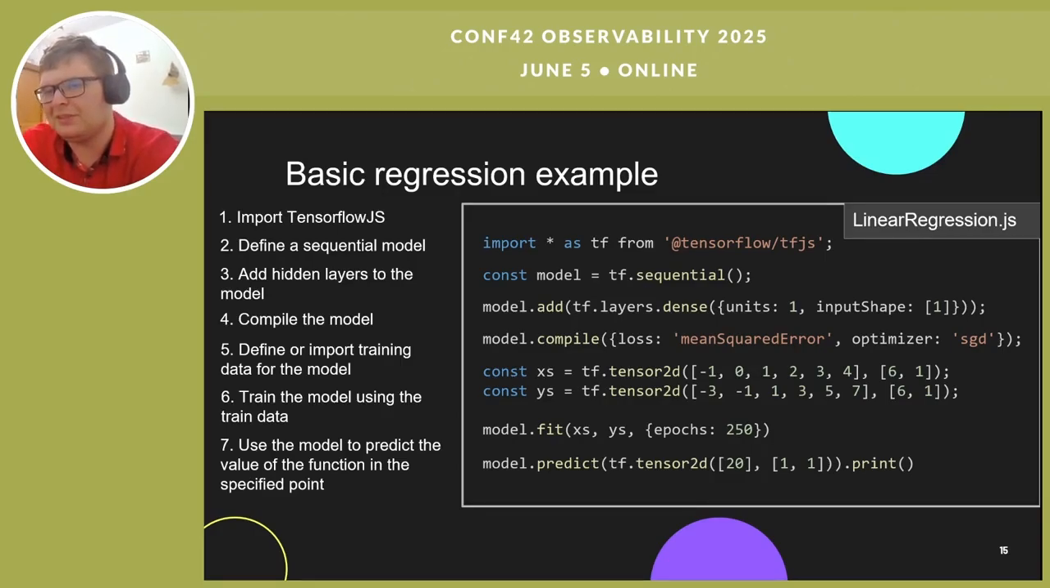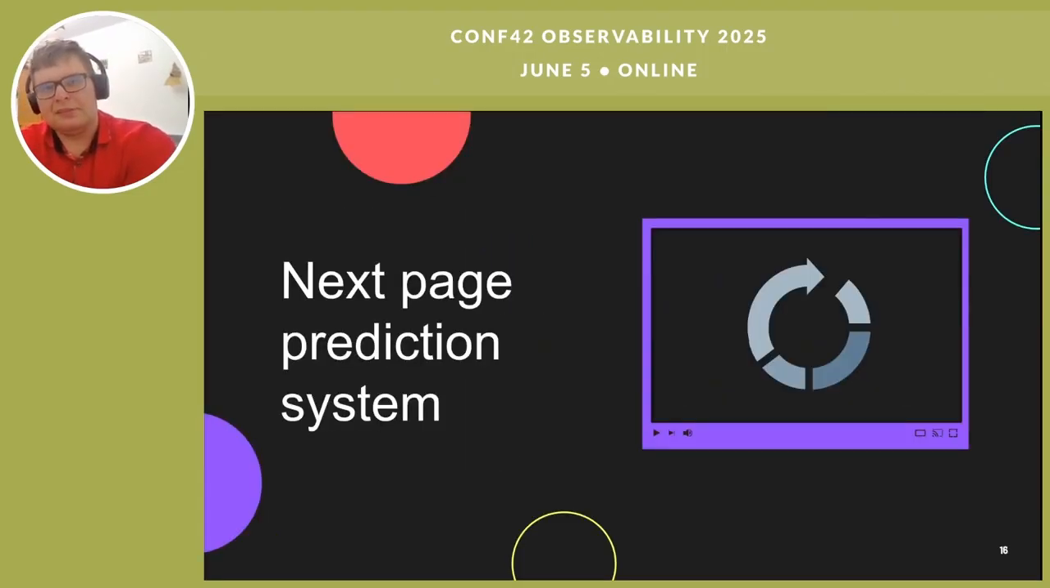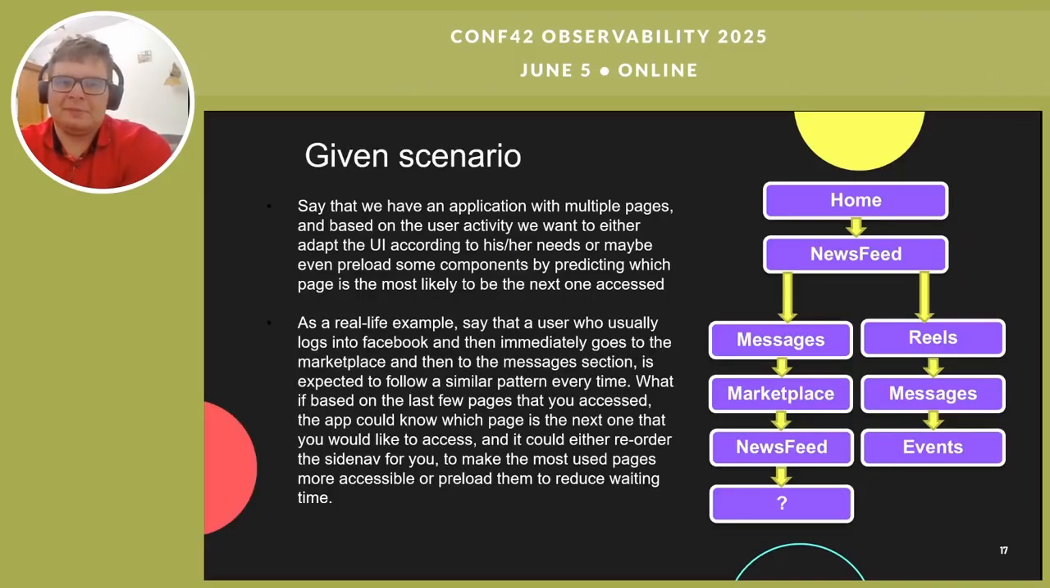So why do I show you this? Because this stuff is similar to what I want with the user. Let's say that in this second, the user is at page home. Then he's at newsfeed. Then he's at messages. Then where will he be in the next 2 actions, or 3 actions, or 4 actions, or so on? So this is what we are going to do today, our next page prediction system.